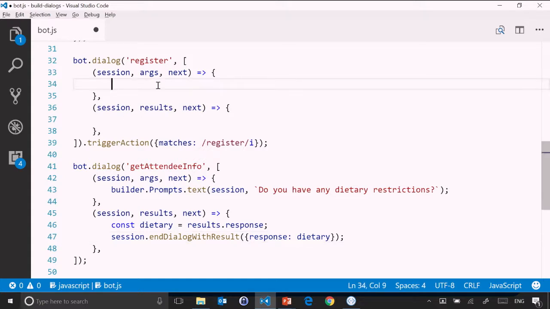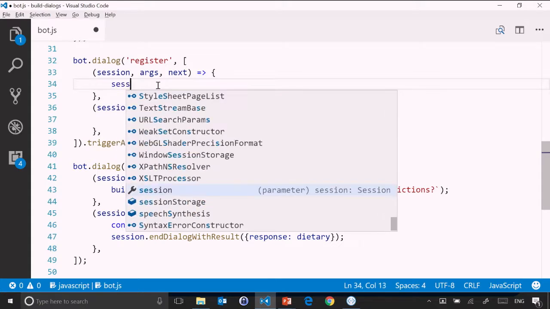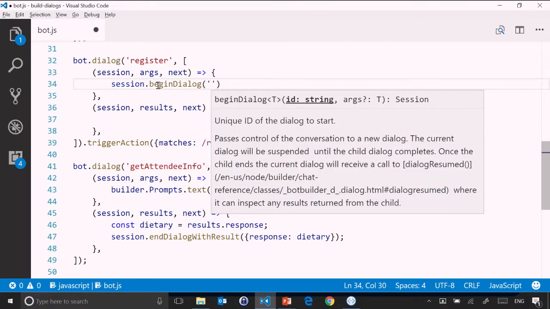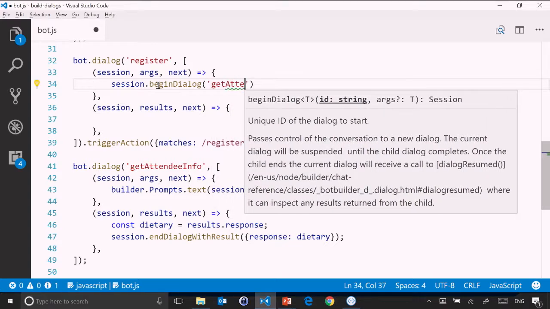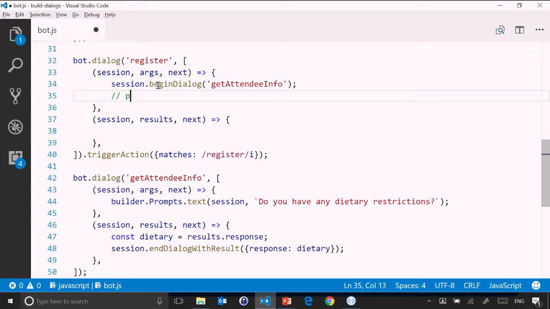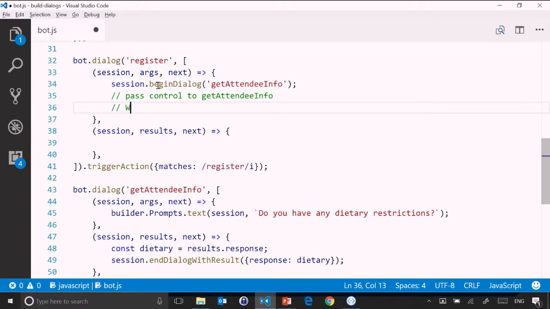So now let's go ahead and call that. So we'll say session, and we'll say begin dialog, and the name of the dialog is get attendee info, just like that. So this is going to pass control to get attendee info, and when the new dialog completes, it returns control to here.